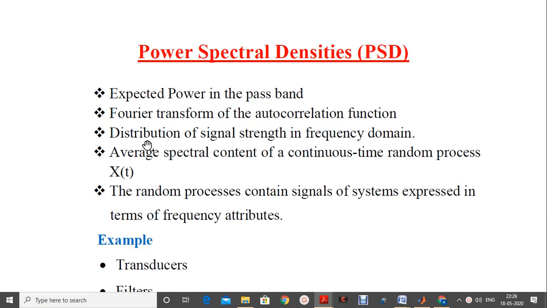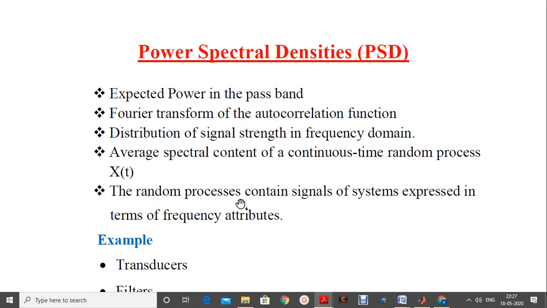PSD also represents the distribution of the strength of the signal in the frequency domain. The power spectral density also represents average spectral content of a continuous time random process denoted by x of t.